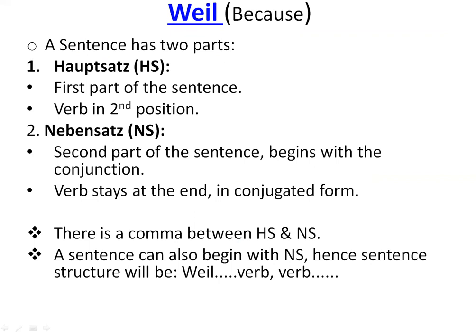As in the English language, we use conjunctions to join two sentences. Similarly, in German, a sentence has two parts. The first part of the sentence is known as the Hauptsatz, and the verb will be in the second position. The second part of the sentence is known as the Nebensatz, and here the verb is at the end and in conjugated form. And your Nebensatz begins with the conjunction, in this case, weil.